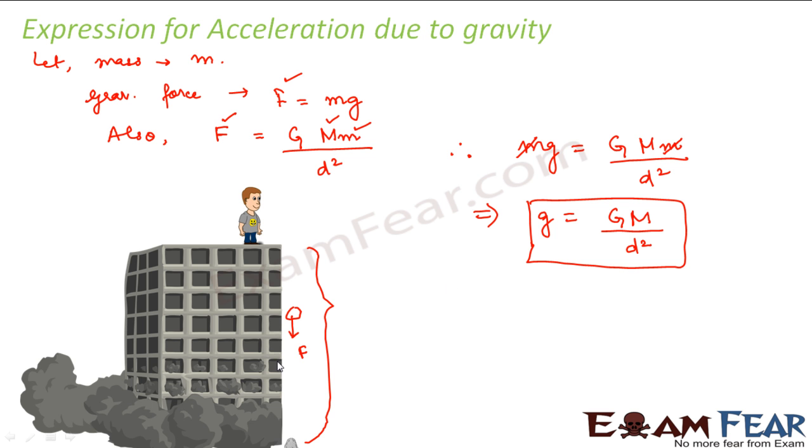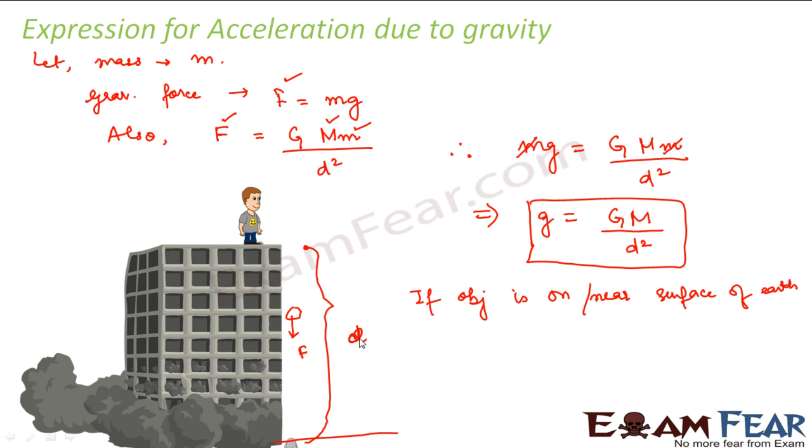So this is the expression for acceleration due to gravity. Now if the object is on the surface of the earth, or very near it, what happens? In this case the object was at a distance d from the surface of the earth. Here d is not the distance from the surface; it is basically the distance from the center of the earth.